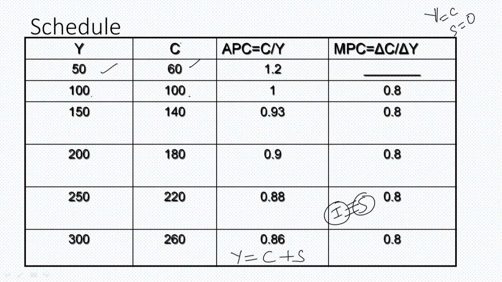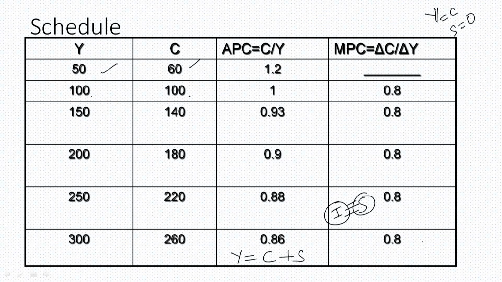And what do we see in MPC? With the change in income, change in consumption is happening. So when we calculate, it's just for understanding that we have kept the figures like this, that MPC is constant. However, these can vary as well. So MPC is coming out to be 0.8.